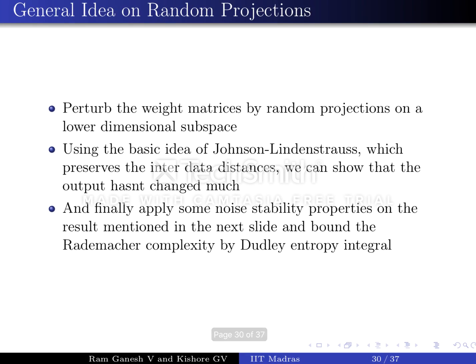So the general idea is to first perturb the weight matrices by random projections onto a lower dimensional subspace. Using the basic idea of the JL lemma, which we have discussed above, we can show that the output hasn't changed much. And finally, apply some noise stability properties on the result mentioned in the next slide and bound the Rademacher complexity by the Dudley entropy integral.